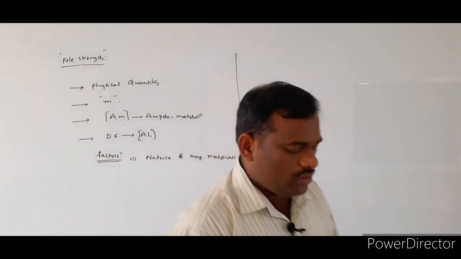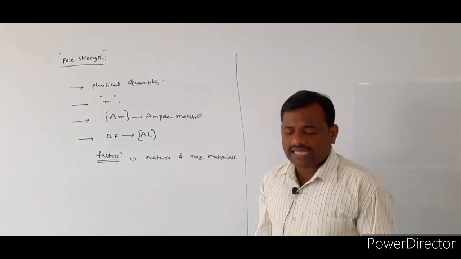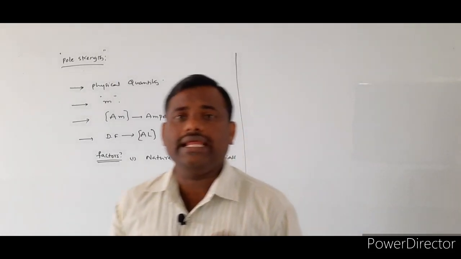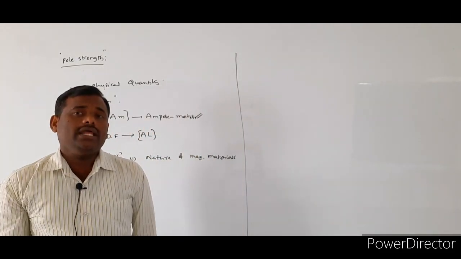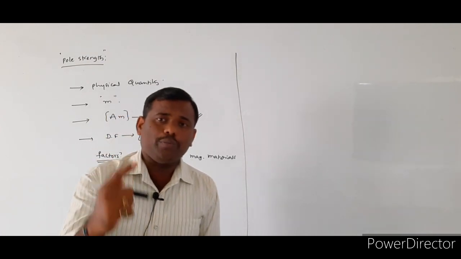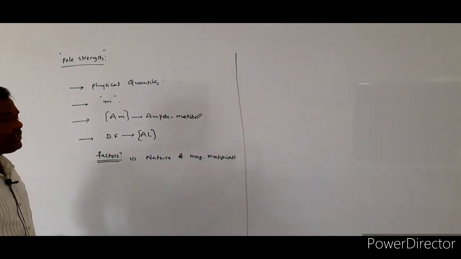How can we know the nature of the magnetic material? All the materials are classified into three different categories based upon their magnetic properties.